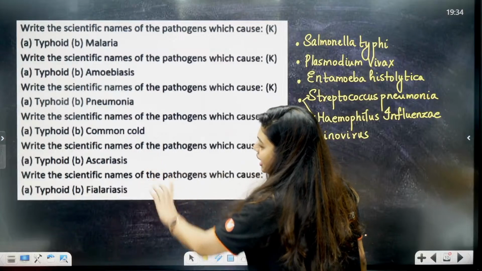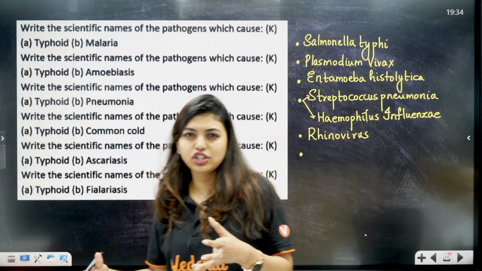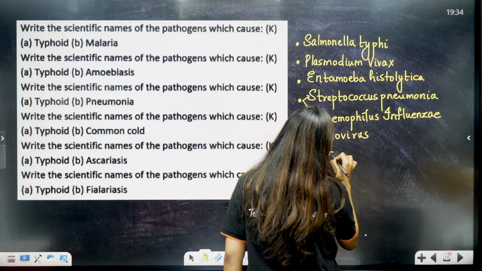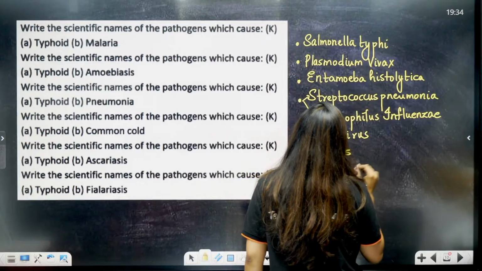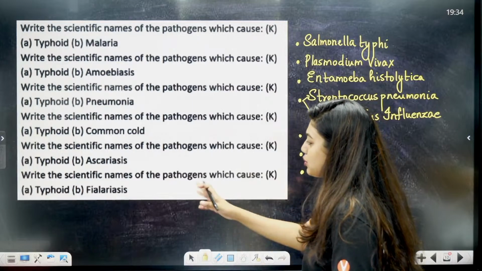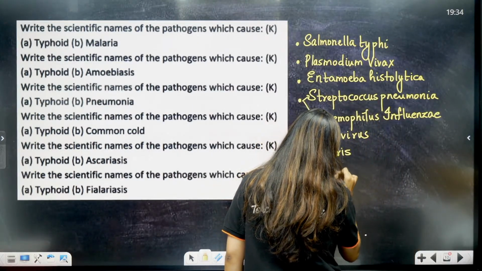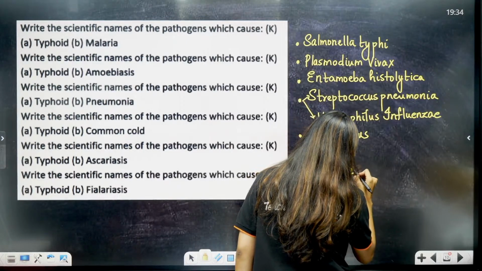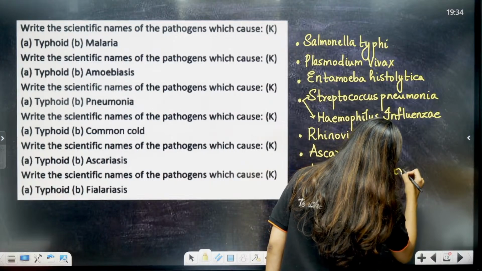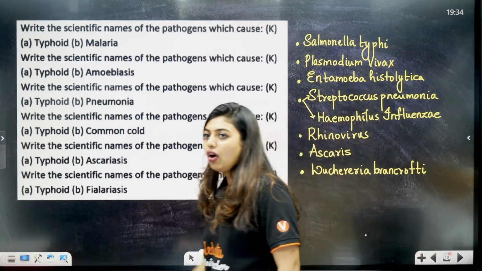Next, ascariasis, very similar to the terminology itself. Ascaris lumbricoides. You would have studied this in your animal kingdom chapter. Then you have filariasis or elephantiasis, which is caused by Wuchereria bancrofti. All of it done.